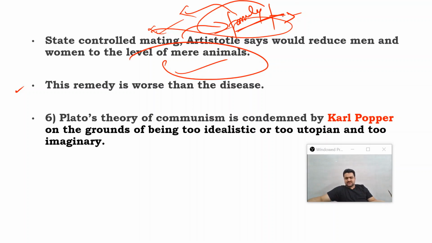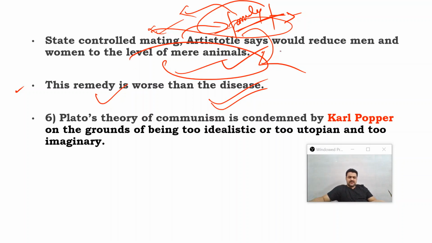Aristotle says that this is not something that humans should be doing in a civilized society. And that is why he is saying that it is going to reduce humans to the levels of animals. And that is why it is being claimed that the remedy is worse than the disease. Okay, मतलब ये है कि इस बीमारी का जो इलाज है, इलाज अपने आप में बीमारी से भी खराब है. Okay, this is what it means.